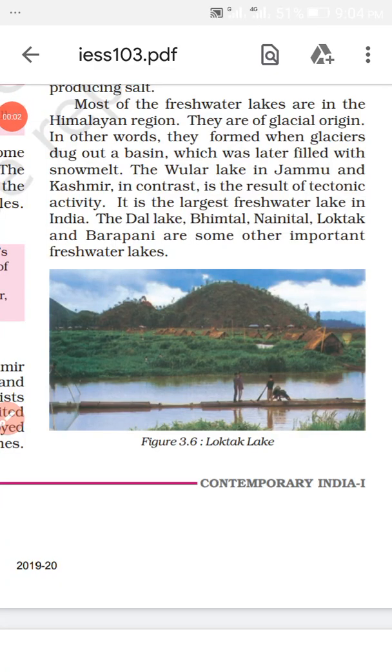Namaste students. Today we will start the next topic in the drainage chapter. It is about the lakes. The lakes are very important for human beings. The picture you are seeing here is of Loktak Lake. This is a natural lake, it is very beautiful, and it is a freshwater lake.